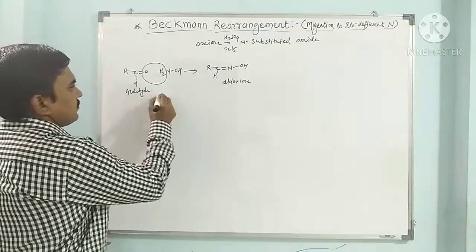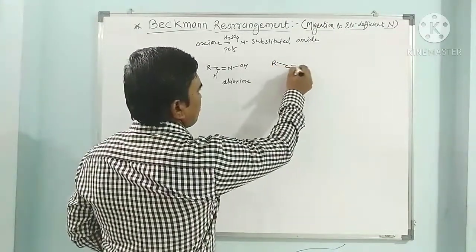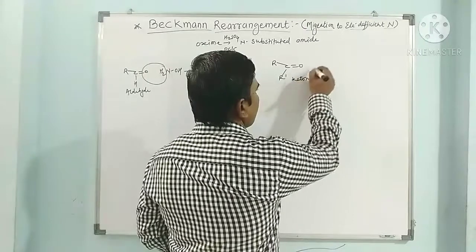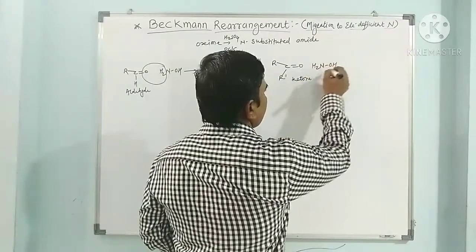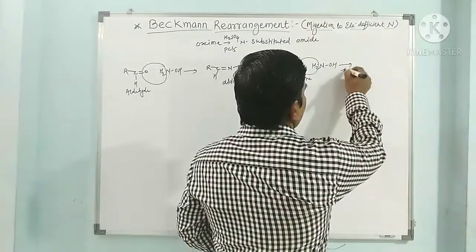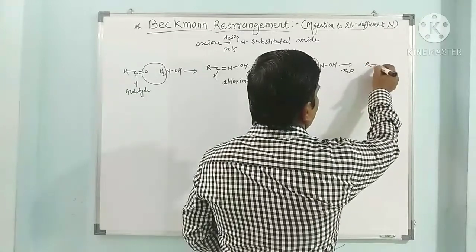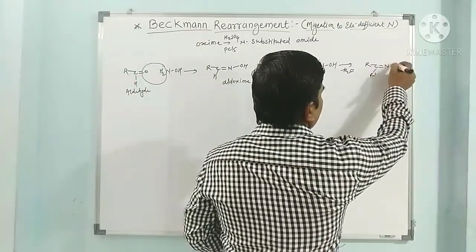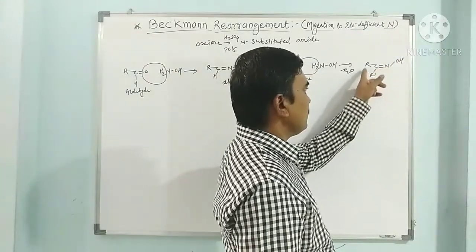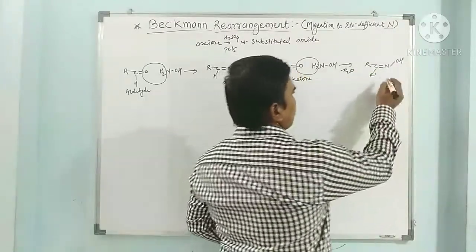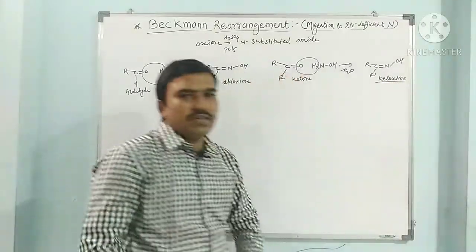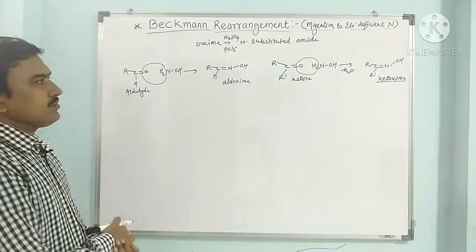And if we have R C double bond O R dash, that is ketone, when ketone is treated with hydroxylamine, during condensation reaction, water molecule gets lost and we get here R C double bond N OH. Here this C double bond N carbon is having both alkyl groups R and R dash. So it is called as ketoxime. Aldoxime and ketoxime.